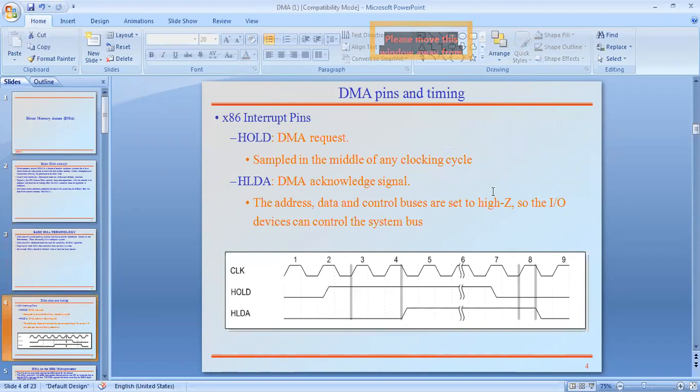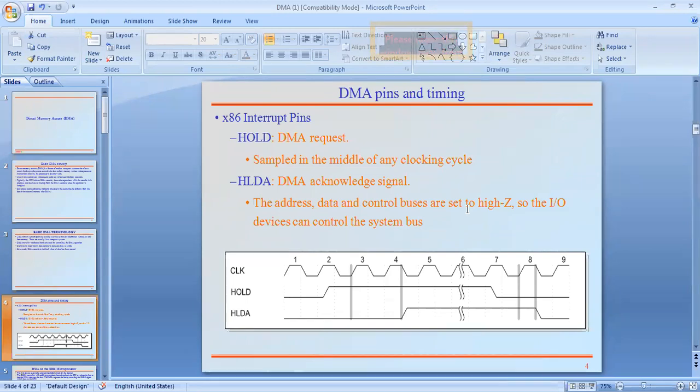See here, single cycle mode. For example, here they considered the example of 8086. What may be the processor, is it 8085 or 8086? Each processor has two signals: a request signal and an acknowledgement signal. The request signal is the outgoing signal from the processor, and the acknowledgement signal is the incoming signal into the processor. Two control signals are there.